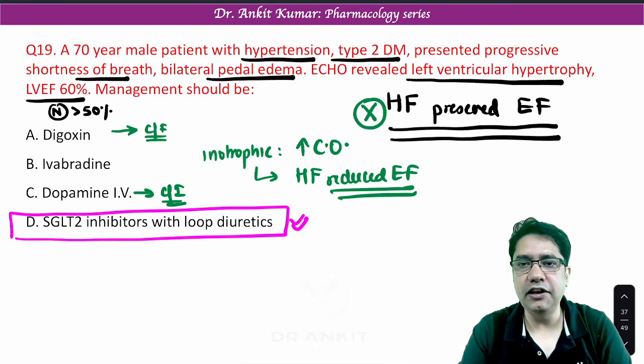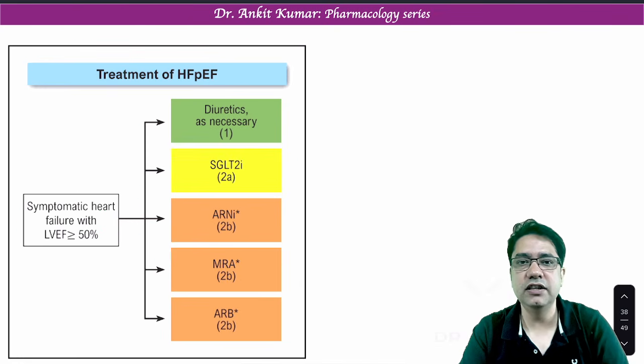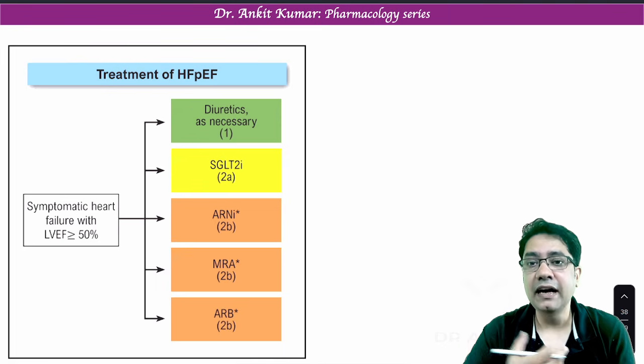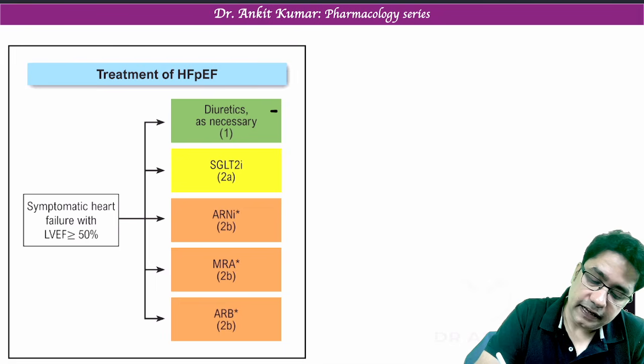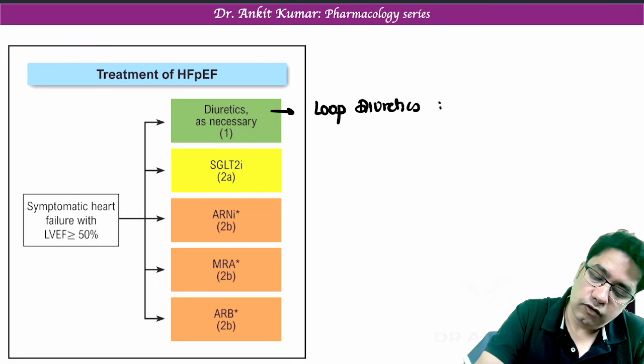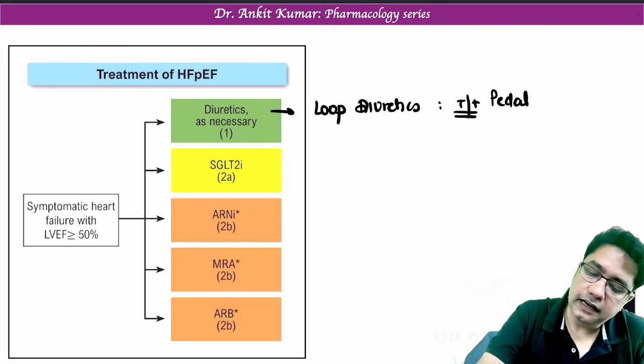So let's see what is the treatment of heart failure with preserved ejection fraction. Now, to control edema and dyspnea because of pulmonary edema, we give diuretics. And among diuretics, we start with loop diuretics. Why do we give loop diuretics? To treat bilateral pedal edema.